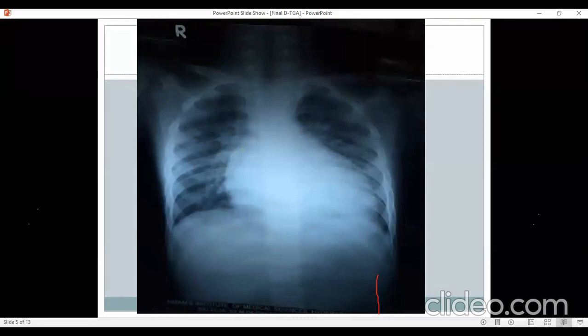Another point that we should probably look for is the periphery of the lung. So the periphery of the lung doesn't look too plethoric, and therefore it is possible that this girl may be having some pulmonary arterial hypertension, but one cannot be very sure about it. Definitely, there is central plethora without a prominent pulmonary artery segment. I think that's a very important message, which suggests malposition of the great arteries.